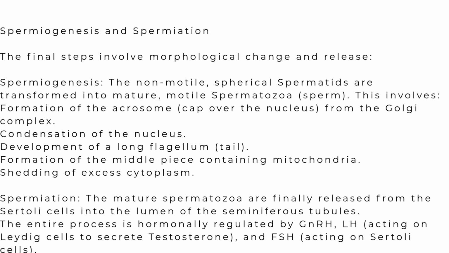The next one is the growth phase. Some of the spermatogonia stop dividing and grow in size to develop into primary spermatocytes, due to accumulation of food. Now the third is the maturation phase. It involves meiotic or reduction division.